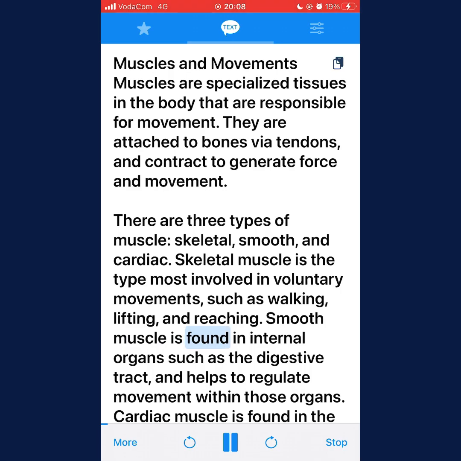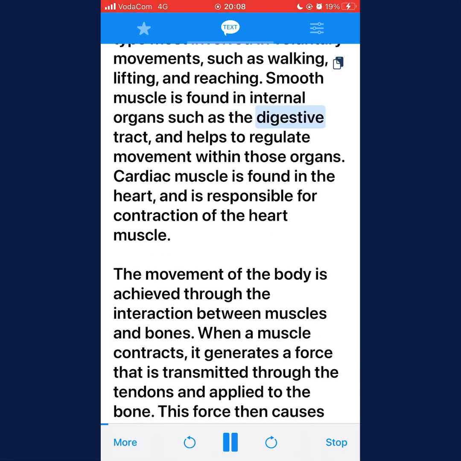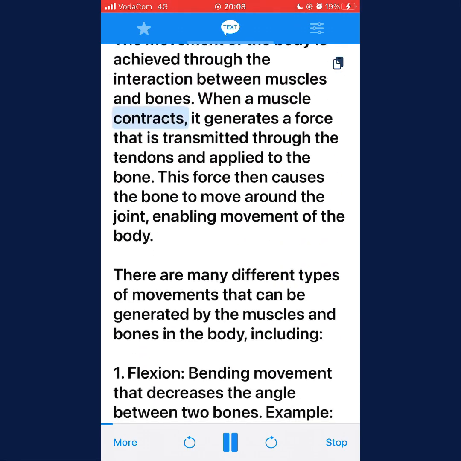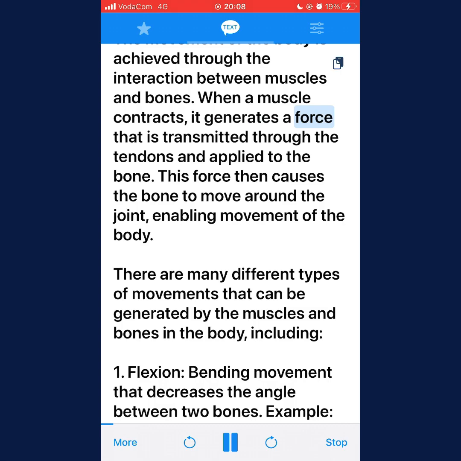Smooth muscle is found in internal organs such as the digestive tract, and helps to regulate movement within those organs. Cardiac muscle is found in the heart, and is responsible for contraction of the heart muscle. The movement of the body is achieved through the interaction between muscles and bones. When a muscle contracts, it generates a force that is transmitted through the tendons and applied to the bone. This force then causes the bone to move around the joint, enabling movement of the body.